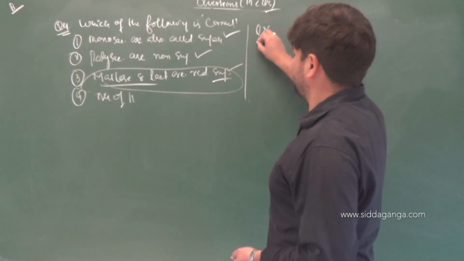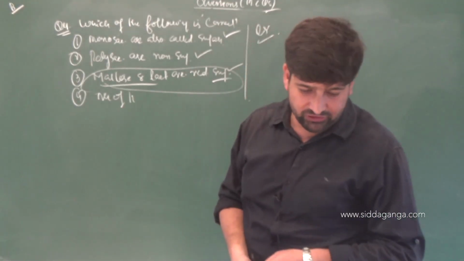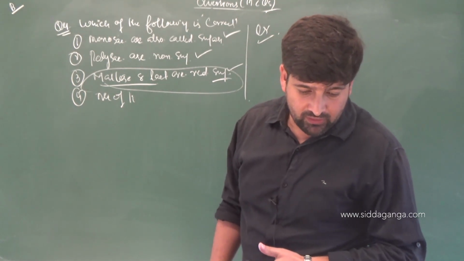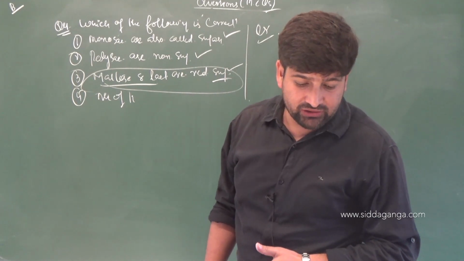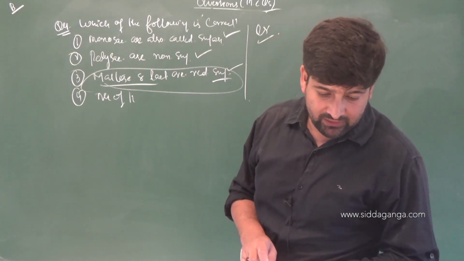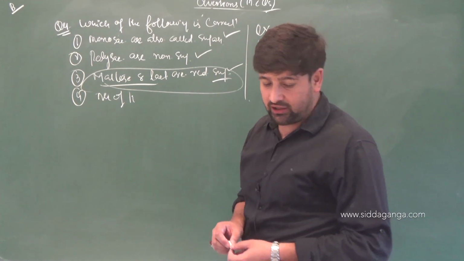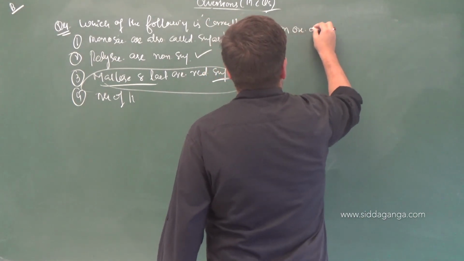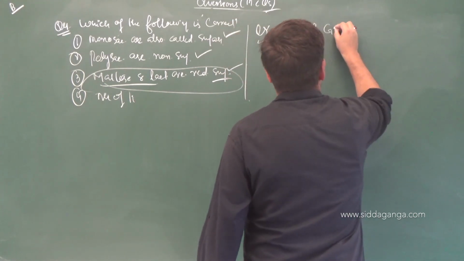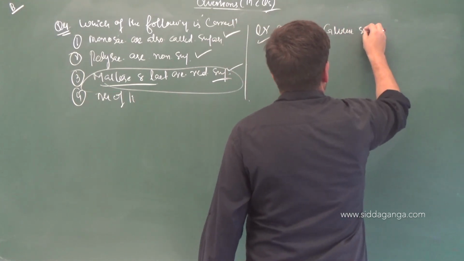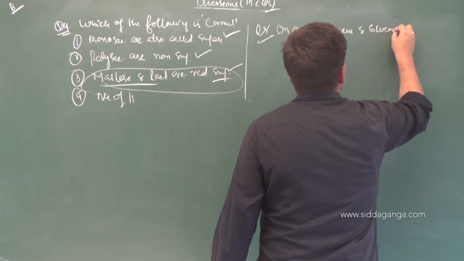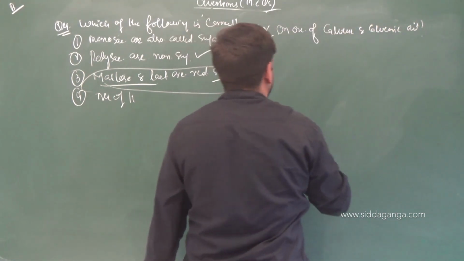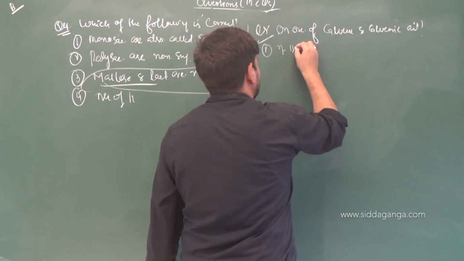So question number 5, children. Let us see some typical questions now. When glucose and gluconic acid are oxidized, on oxidation of glucose and gluconic acid, what do we get? First one, we are getting N-hexane.